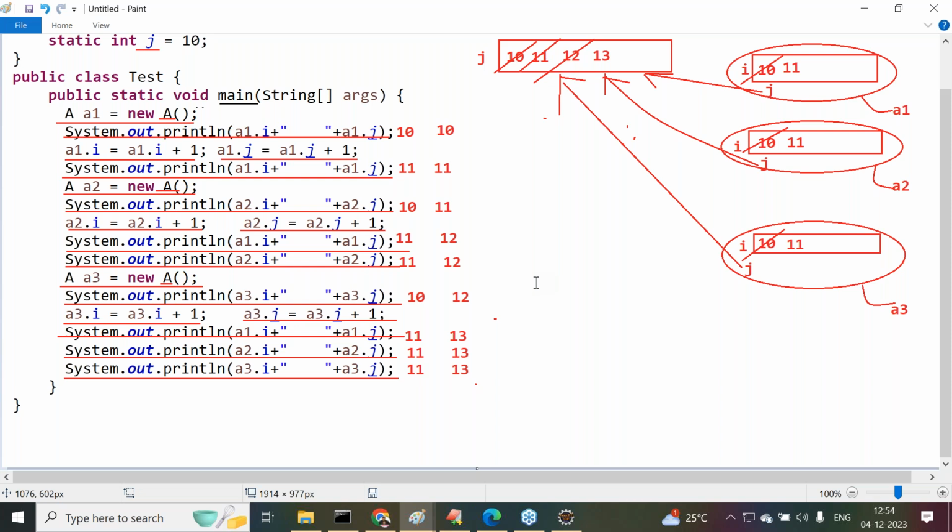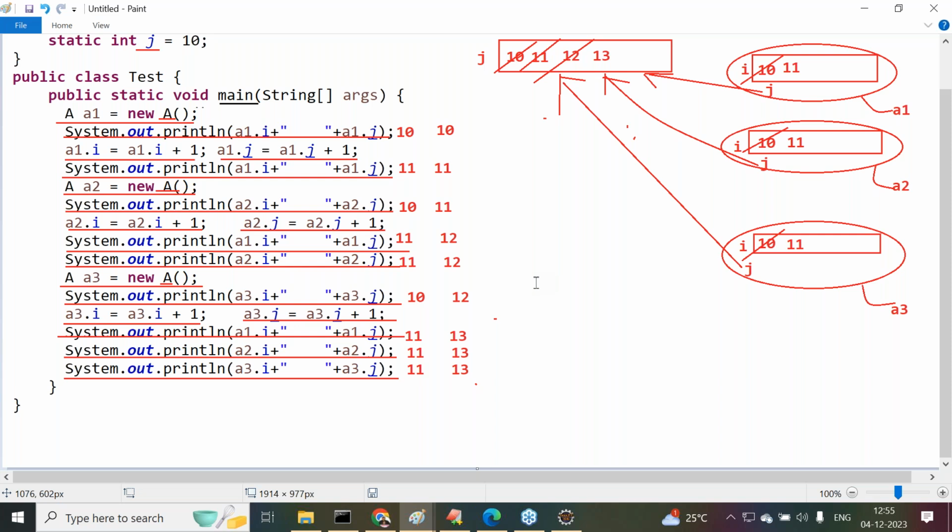See, for example, if you want to go for the defense side, there are some constraints over min age and max age. If you want to participate in the defense, your minimum age must be 18 and maximum age must be 25 only. Do you get my point or not? Less than 18 or greater than 25, they will not allow. This is a condition. So min age value and max age value are common for every user or not? That data we have to declare as what there? Static.